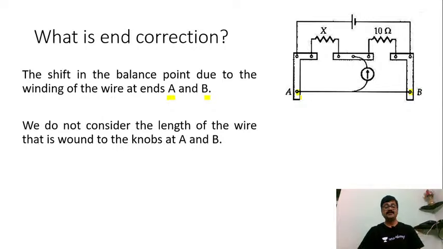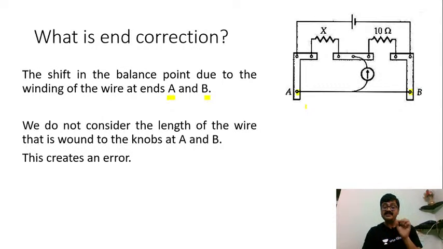So hence, here we never consider the length of the wire that is wound to the knobs at A and B. At these ends, some length of the wire has been wound, no? Obviously that length of the wire that is wound, we are neglecting. So that will provide me an error, and that is end correction, my dear students.